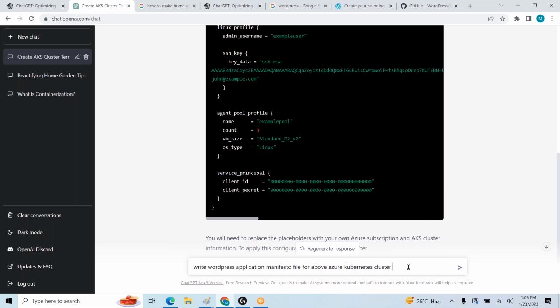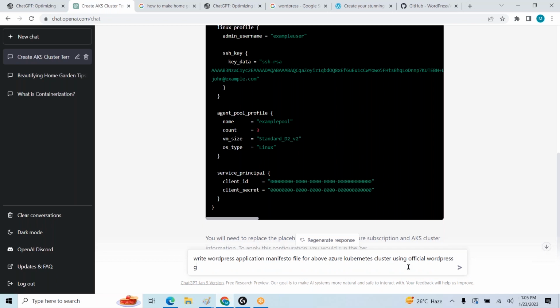Okay. Using the official WordPress repo. Using official WordPress GitHub repo. This is the repo, right?